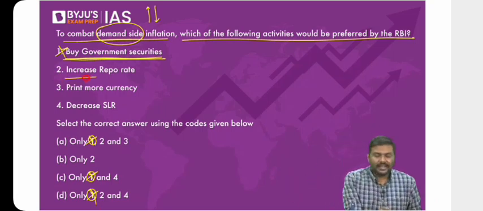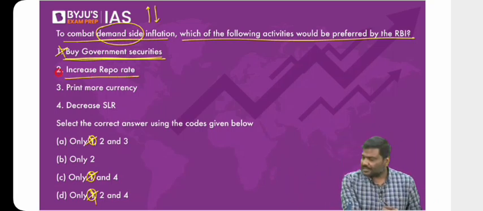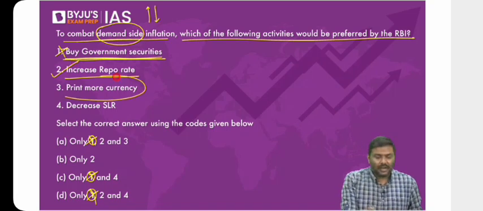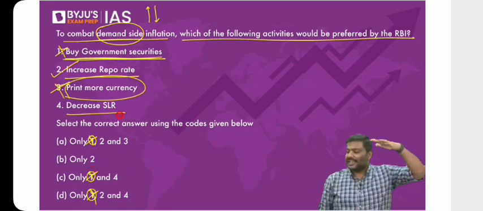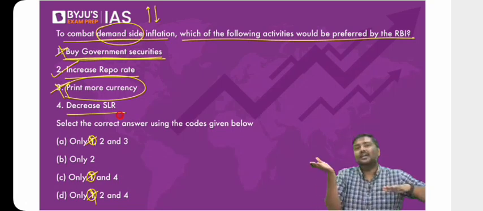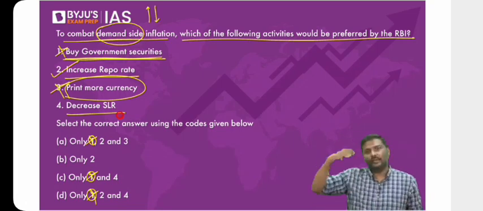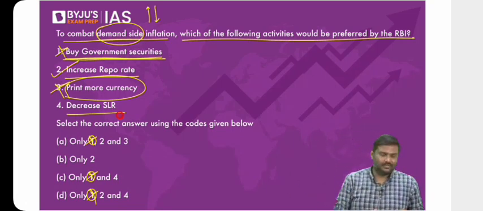Increase the repo rate. Of course, yes. It will make the loans very, very costly. Hence, you will help in controlling inflation. Print more currency. If RBI is printing more currency and supplying it, will it not cause inflation? Wrong. Decrease SLR. If RBI decreases SLR, what will happen to the money supply? Liquidity increases. Money supply increases. So it will cause inflation. So fourth one is also wrong.